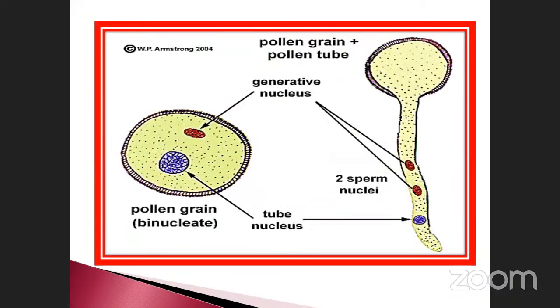This is a pollen grain at the binucleate stage. This one is called the tube nucleus. The tube nucleus is large in size. Note it down, this is very, very important. This question has already been asked. The tube nucleus is the large one, and the generative nucleus is the small one. The generative nucleus divides into sperm cells, otherwise called male gametes. The tube nucleus is near the cell wall. Mostly they ask these questions. So they can move towards the ovary. This is another thing.